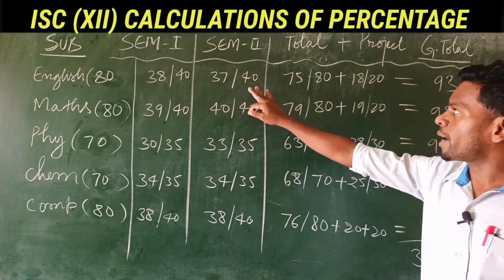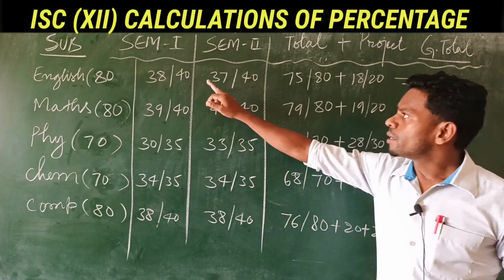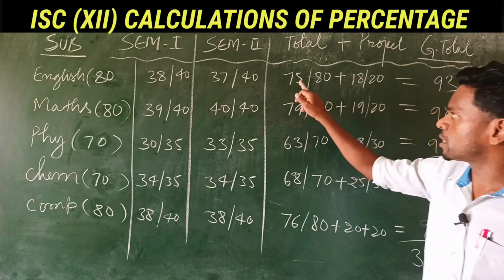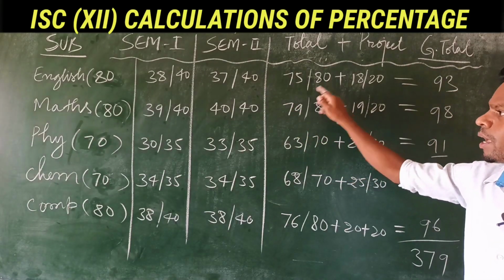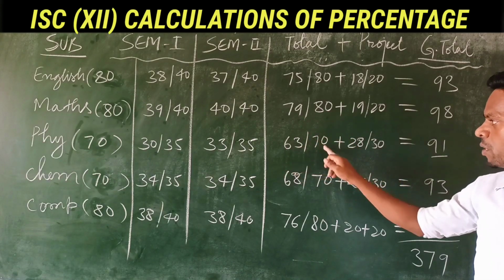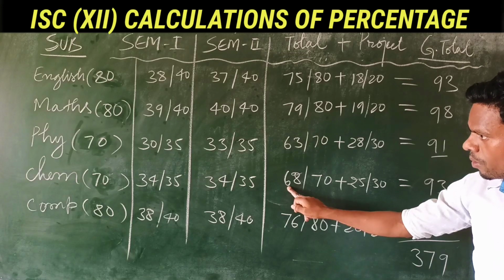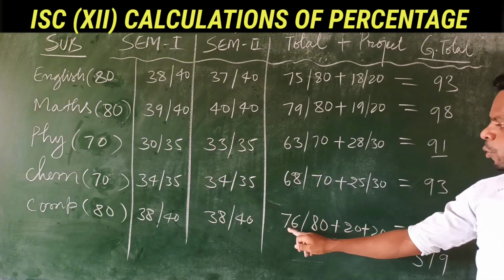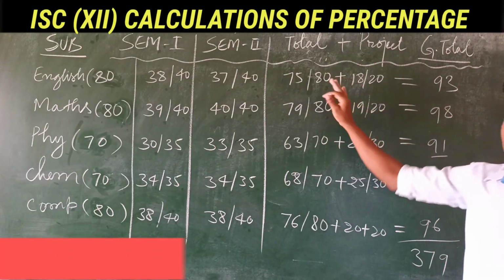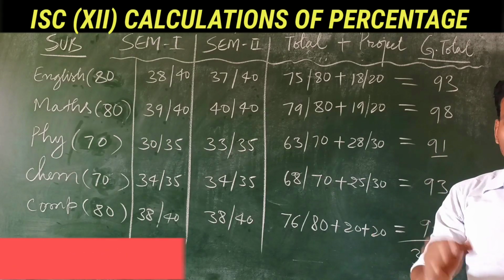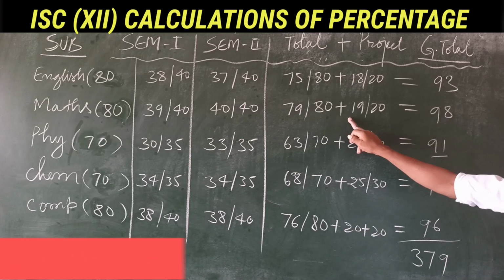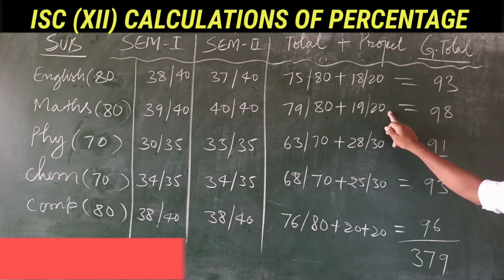So now let us add the totals together. Including first and second semester, this person has got in English 75 out of 80, in maths 79 out of 80, in physics 63 out of 70, chemistry 68 out of 70, and in computer 76 out of 80. Now project marks are there. For the subjects with 80 marks, the project is 20 marks. Out of 20, this person has got 18 in English, and in maths 19 out of 20.